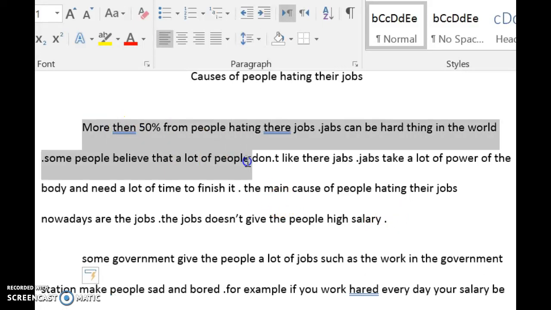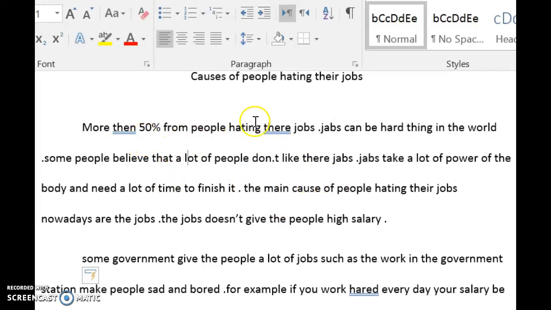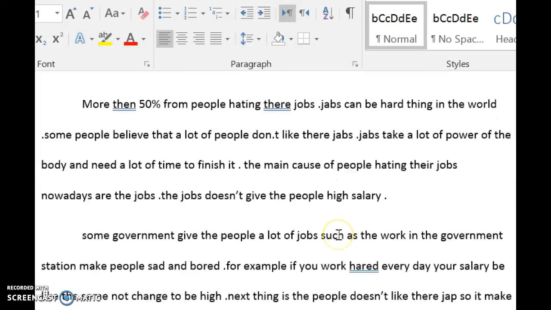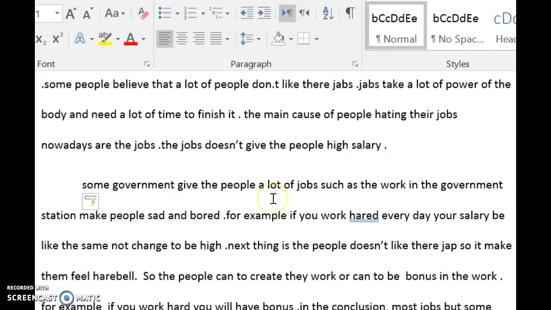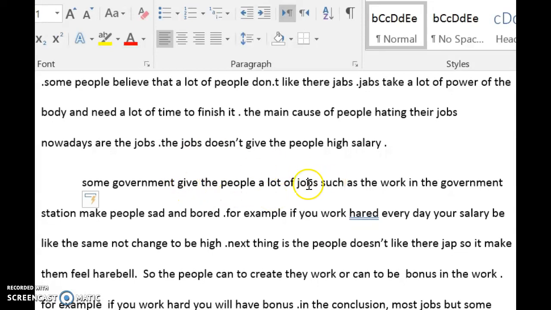So again, good job of getting some details and more background information in here. The main cause of people hating their jobs nowadays is the job doesn't give people a high salary. And I thought you had another point in here. So again, your first topic paragraph should start with a topic sentence.